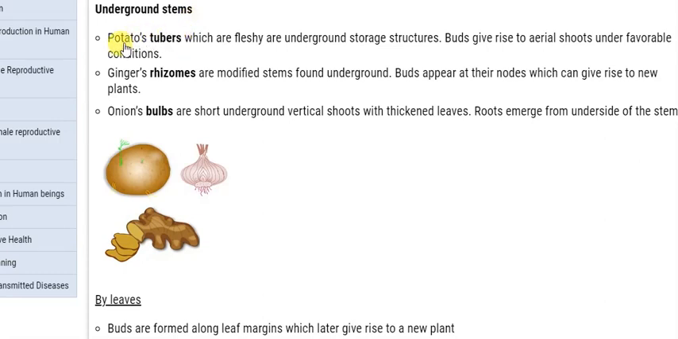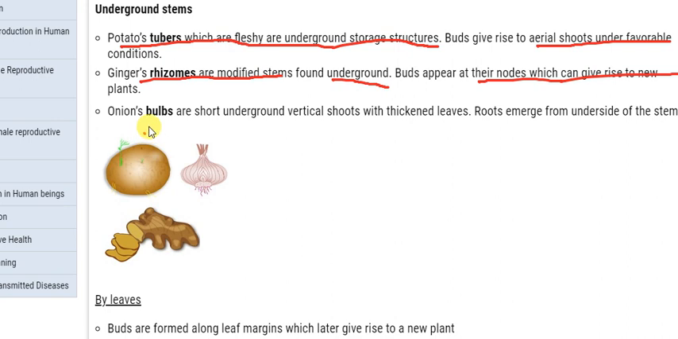In underground stem, you can see potato tubers, which are fleshy underground storage structures. Buds give rise to aerial shoots under favorable conditions. In ginger, rhizomes are modified stems formed underground. Buds appear at their nodes, which give rise to new plants. Onion bulbs are short underground vertical shoots with thickened leaves. Roots emerge from the underside of the stem. So these are the underground stems.